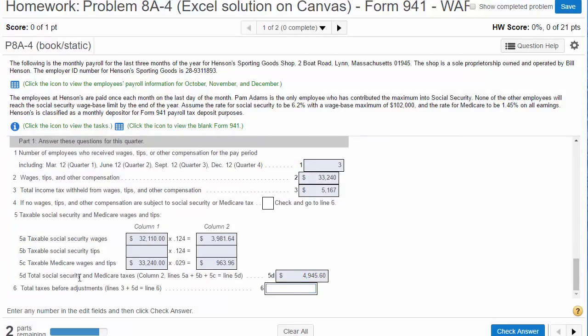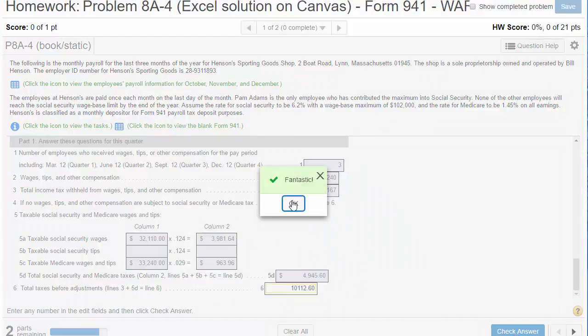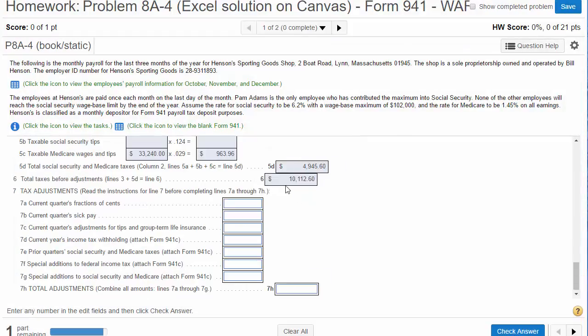All right. And then it says total taxes, line 6, total taxes before adjustments. So take line 5D, right here, which we just calculated, and add it to line 3. So this is FIT, and this is Medicare and OASDI. We take these two numbers, add them up, and we get 10,112.6, or 0.60, same thing. So line 6 is what this 941 form says we owe for FICA FIT.